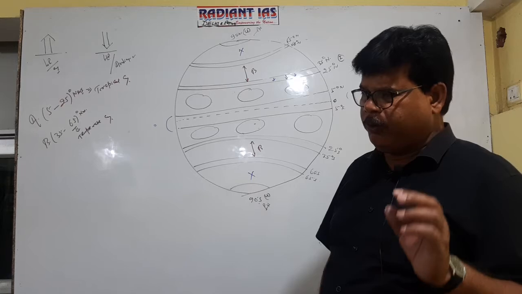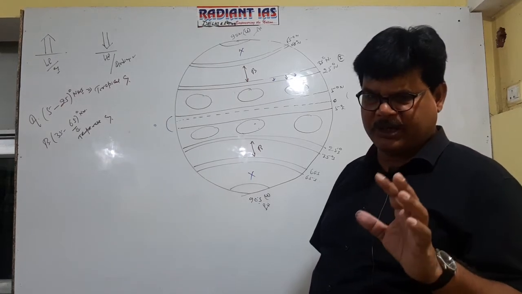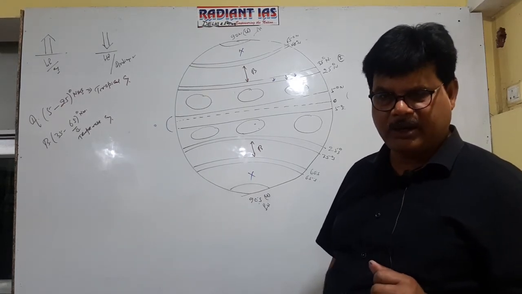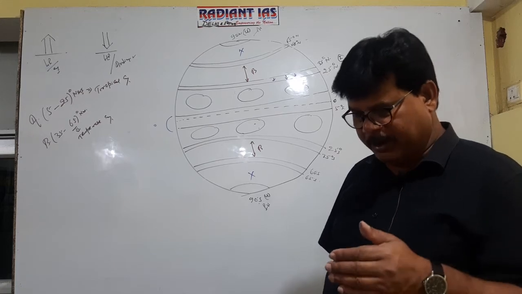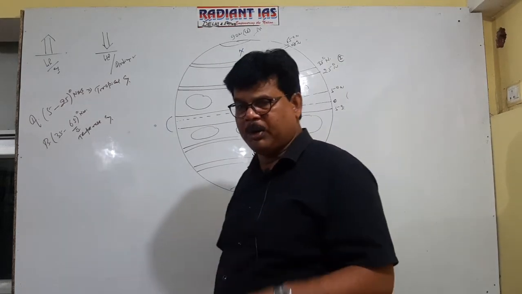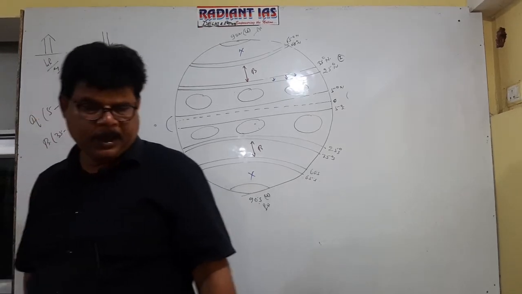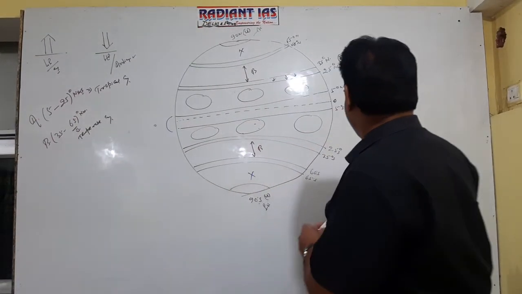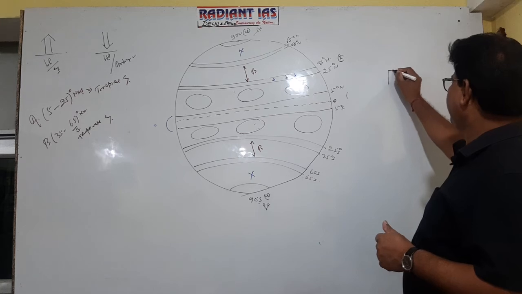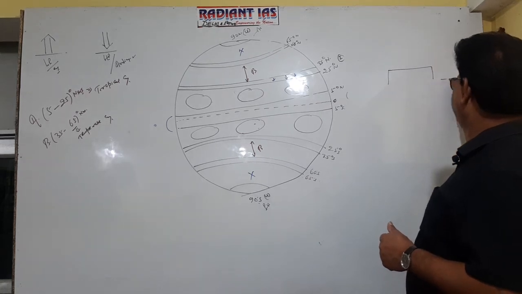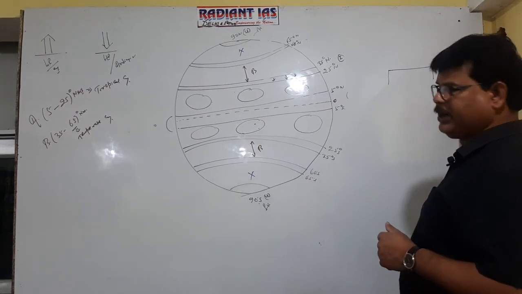Now see, one important point. For cyclone, low pressure is essential. Clear? Intense low pressure, not normal low pressure. Intense low pressure is the essential condition. Now see, if this is continental area, and this is oceanic area, right?